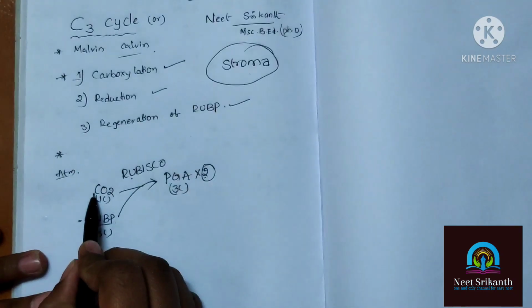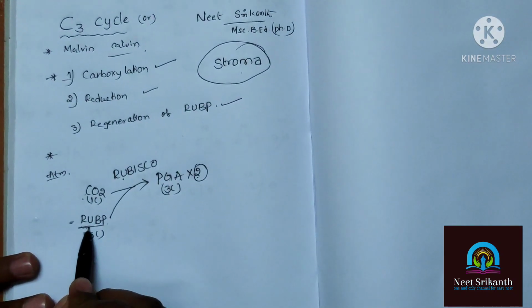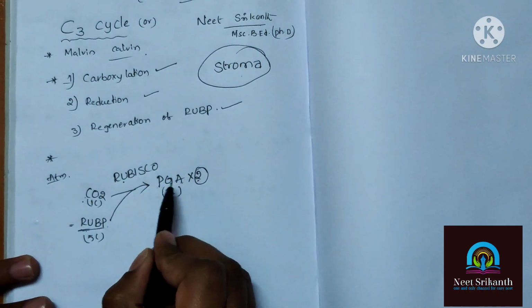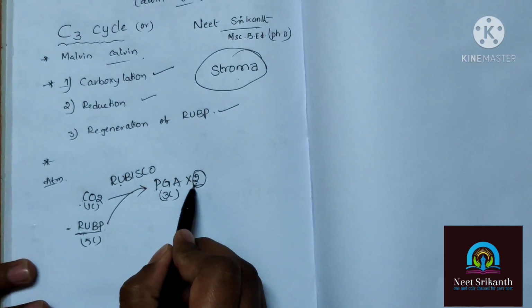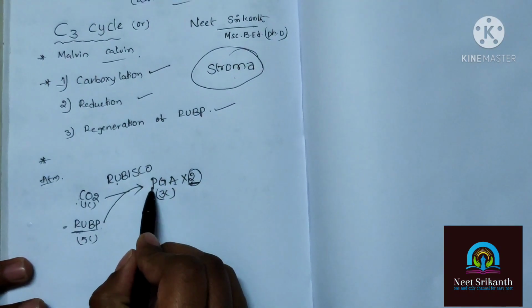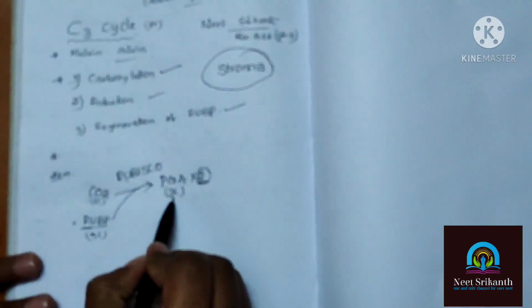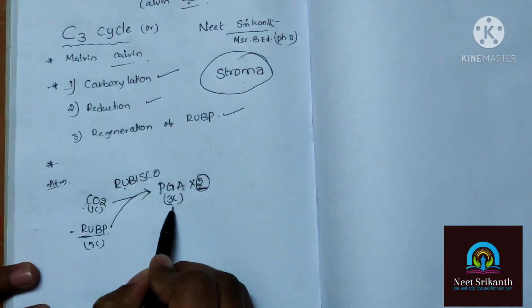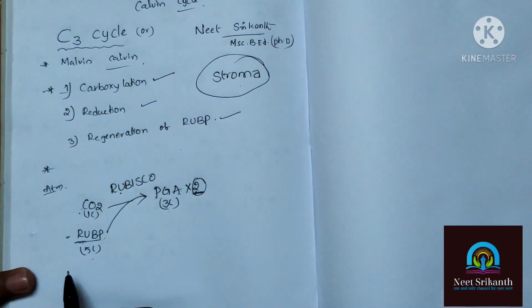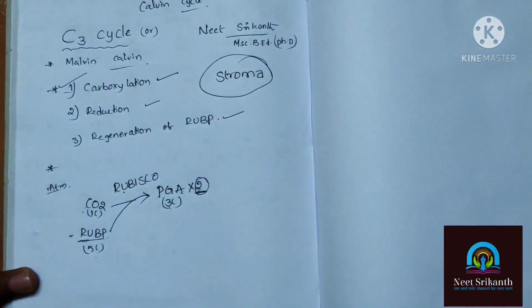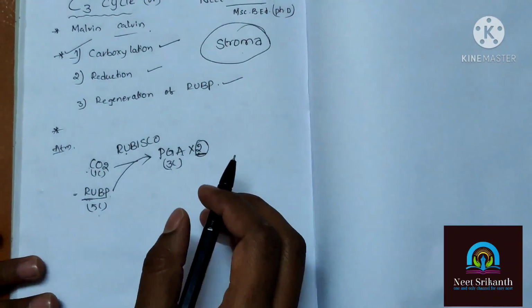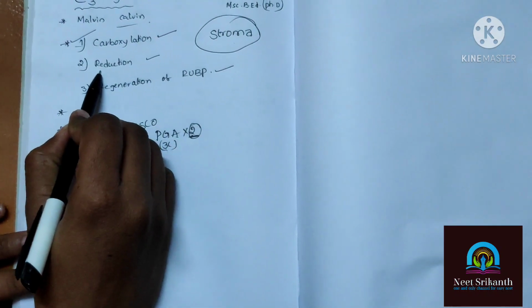So one carbon dioxide molecule reacts with one molecule of RUBP. How many molecules of phosphoglyceric acid are produced? 2 molecules. Each phosphoglyceric acid is having 3 carbons. So 2 into 3 is equal to 6 carbons. Okay? Is it clear? It is about the carboxylation. So after carboxylation, next reaction is reduction.